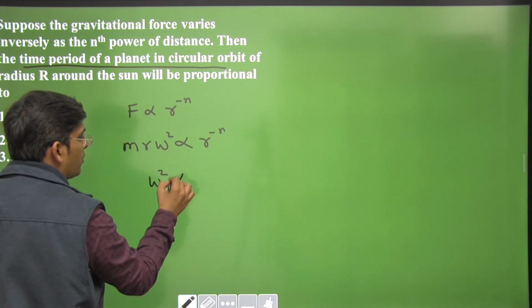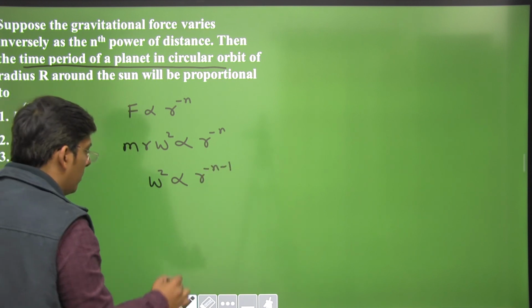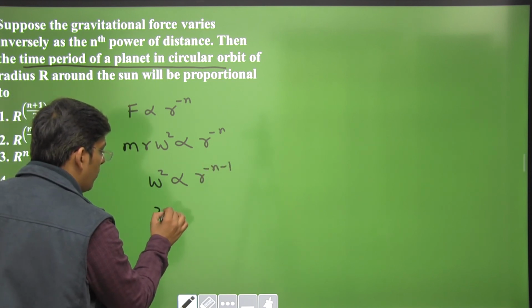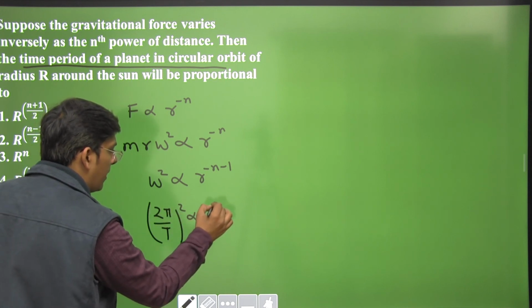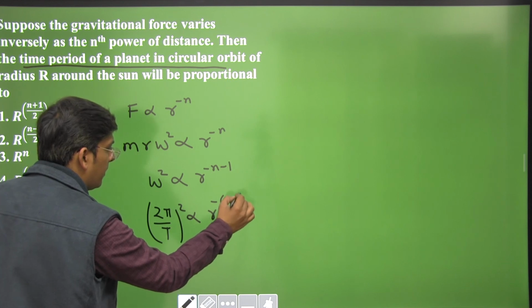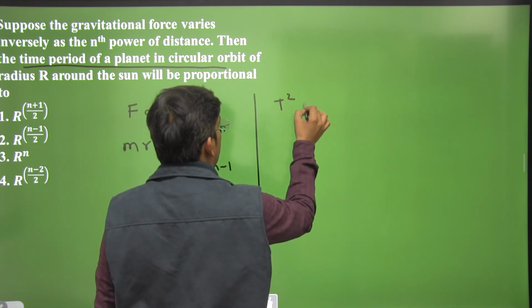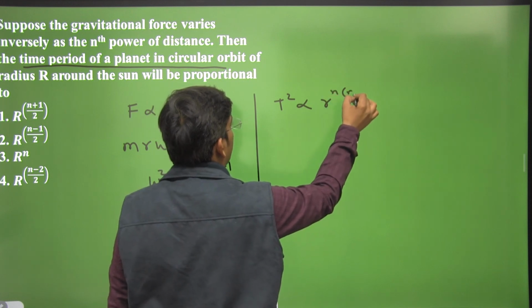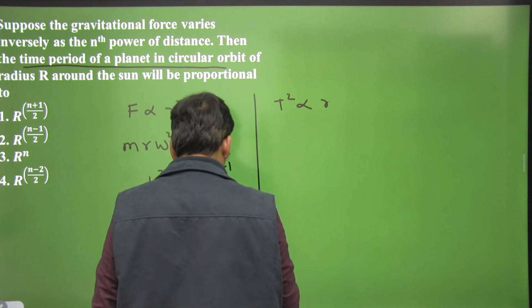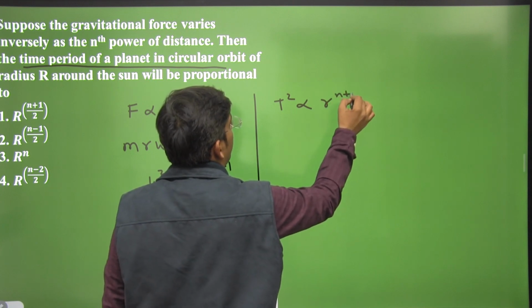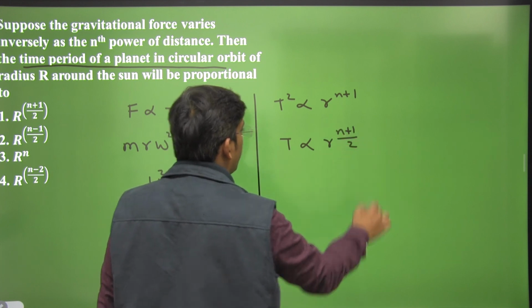So omega square is proportional to r raised to the power minus n minus 1, right? Omega is 2 pi by the time period, so 1 by T square is proportional to r raised to the power minus of n plus 1. Just take the reciprocal. T square is proportional to r raised to the power n plus 1. Now T is proportional to r raised to the power n plus 1 divided by 2, dear students.